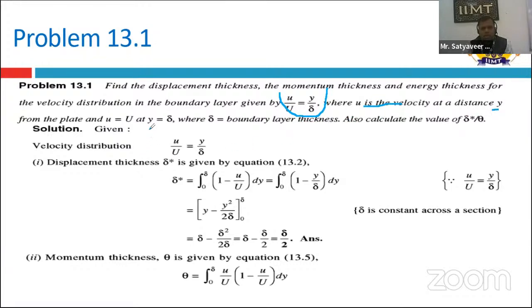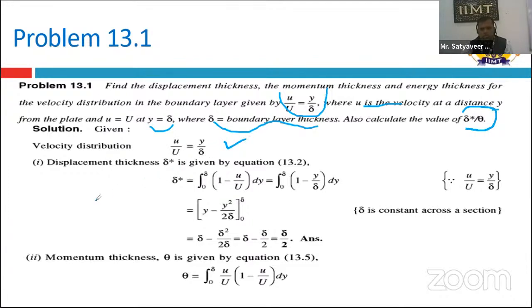And Y is taken as delta here, and delta is nothing but the boundary layer thickness. So you have to find out delta star by theta. This type of question is very important, and we have to know how to solve it. Basically, the velocity distribution is given as U by capital U equal to Y by delta, and we have to know how to solve this question.